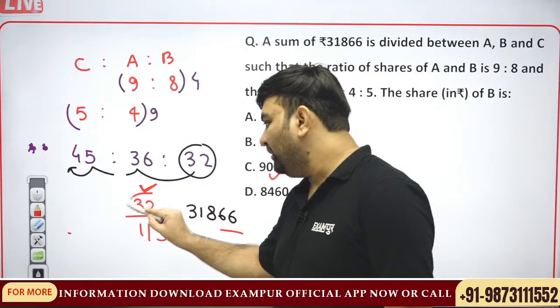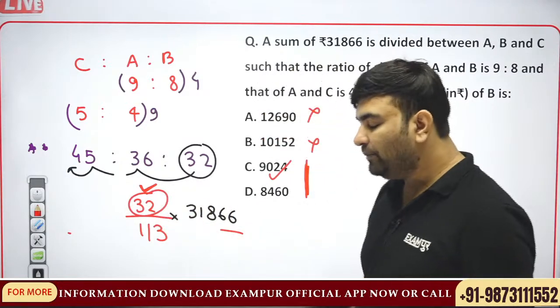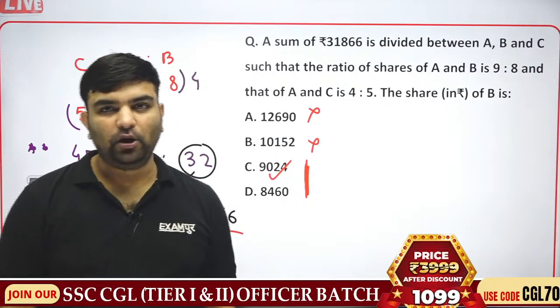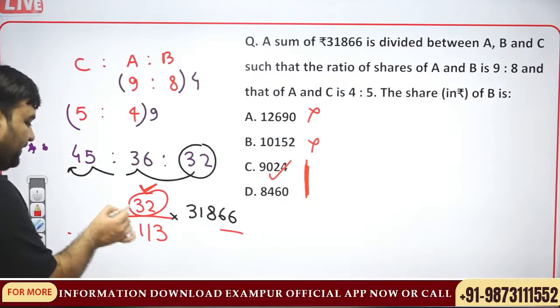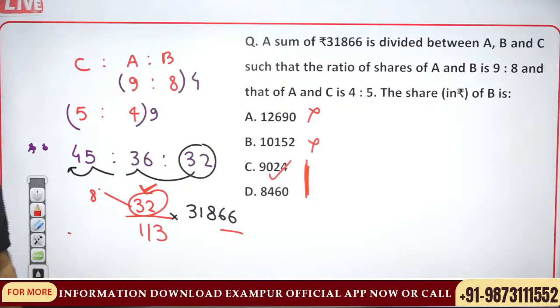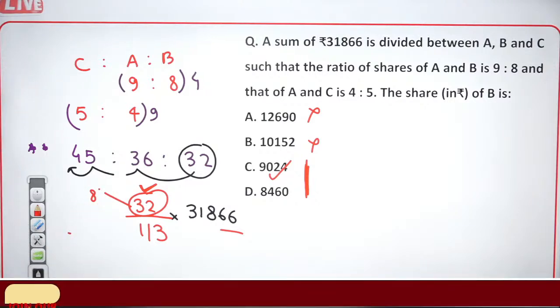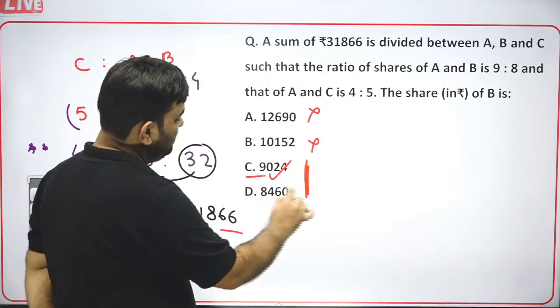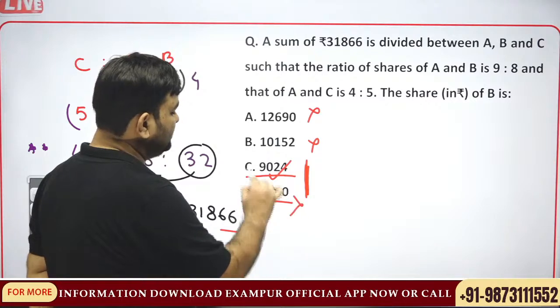So you can check the multiplication. You can check the multiple of 8 as well, because 8 is a factor of it. This is not, this is the answer.